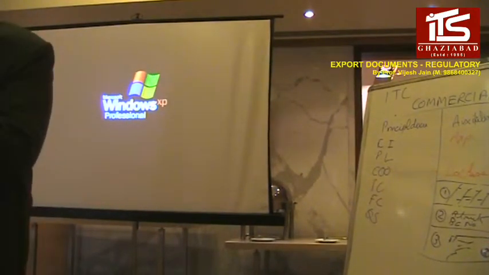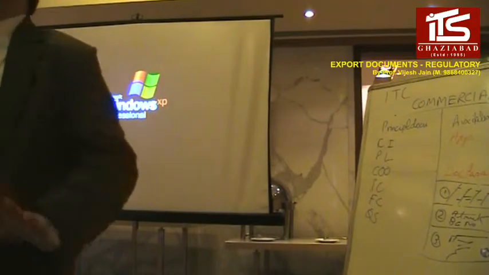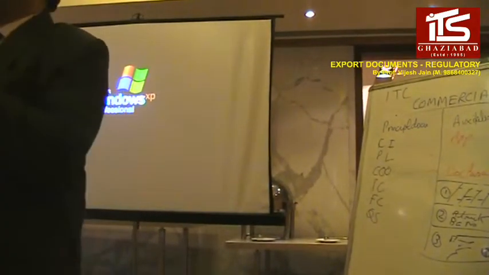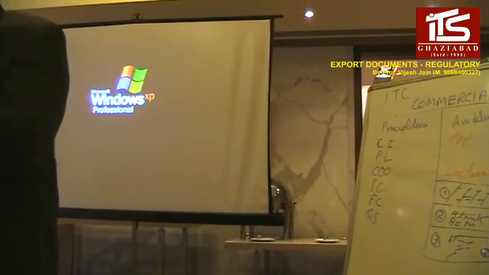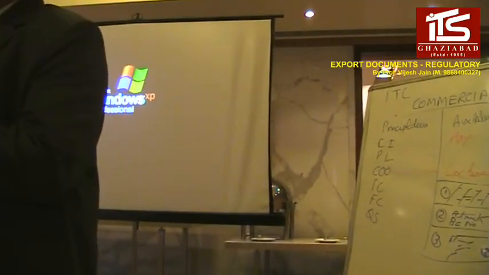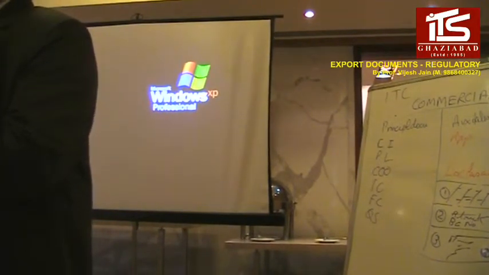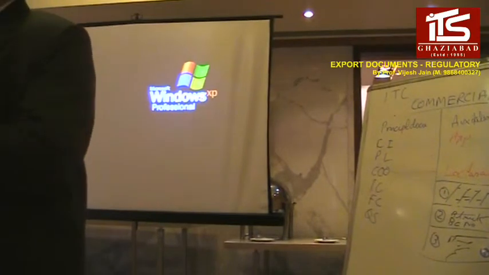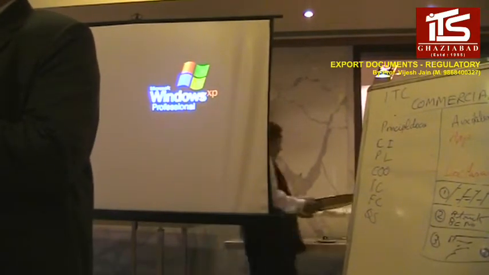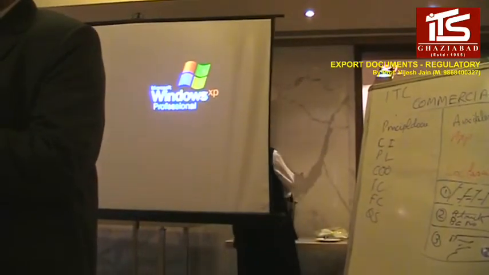So you have to find a ship which is going directly from Bombay to the destination. So what do you have to do? You have to book a space which is convenient to the conditions of the LC. Right? So, two things. One is the convenience of the LC. Second is the nature of the goods. Are they perishable goods, or is there some problem with the goods, like fragile goods?